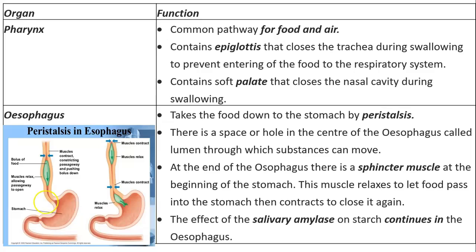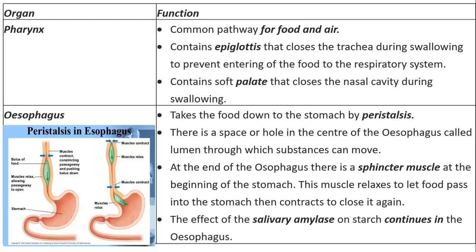After the food moves into the stomach, there is a sphincter muscle at the beginning of the stomach that closes to make sure that when the muscle of the stomach contracts and relaxes, the food does not go back into the esophagus. So after the food reaches the stomach, the salivary amylase stops working because, as we agreed before, salivary amylase has optimum pH that is alkaline.